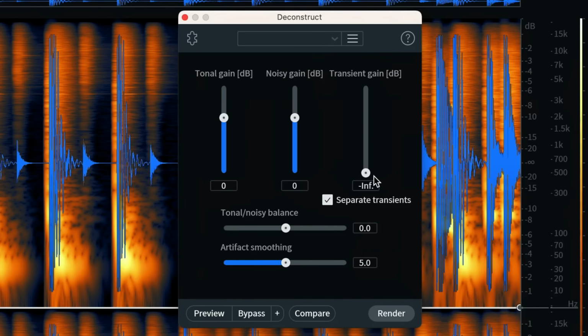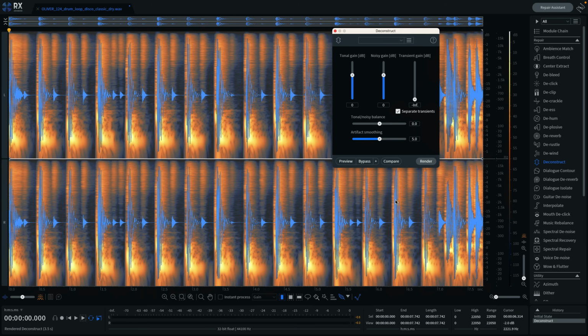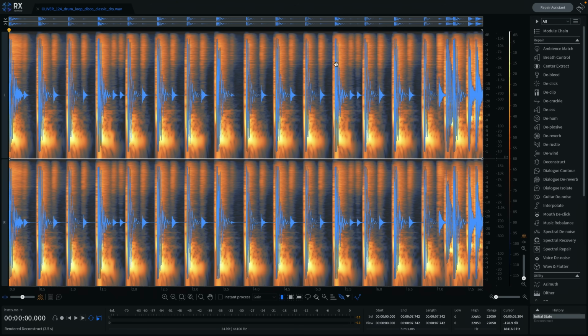In this first example, using Deconstruct in iZotope RX, I'm going to remove the transients and listen to how, when we snuff them out, we also get a loss of high end. I'll go before and after.